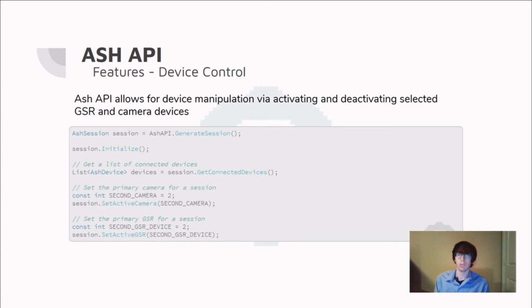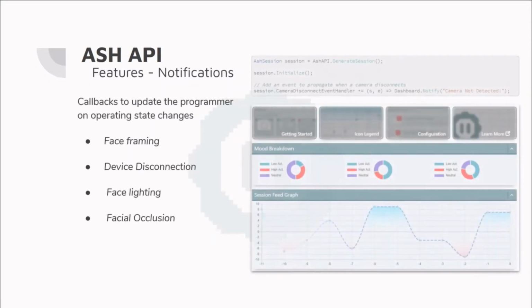Ash API also features a wide variety of tools and methods for device manipulation. Here, users can reconfigure selected devices as well as get detailed information about compatible devices. Below, we can see an example of modifying the currently selected camera and GSR device. The methods setActiveCamera and setActiveGSR can be used to modify the main application's currently selected device. Additional functions, such as getConnectedDevice, can be used to help determine proper device information via a device information object.